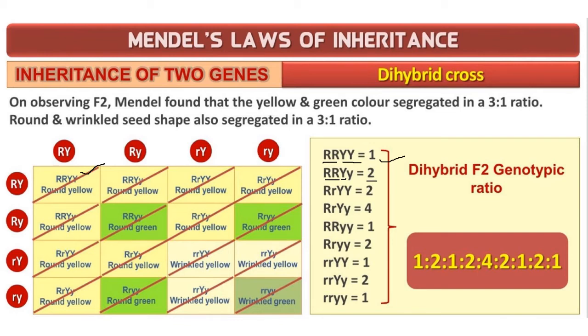So let us check here. So this is the one. 1. Where is another one? Here. Here 1. So it is how many? 2. So this is also correct. Then here 2 capital Y, 1 small r, 1 capital R. So like this also they have to be 2. Where are they? Here. 1. One more. Yes, here. So 2.